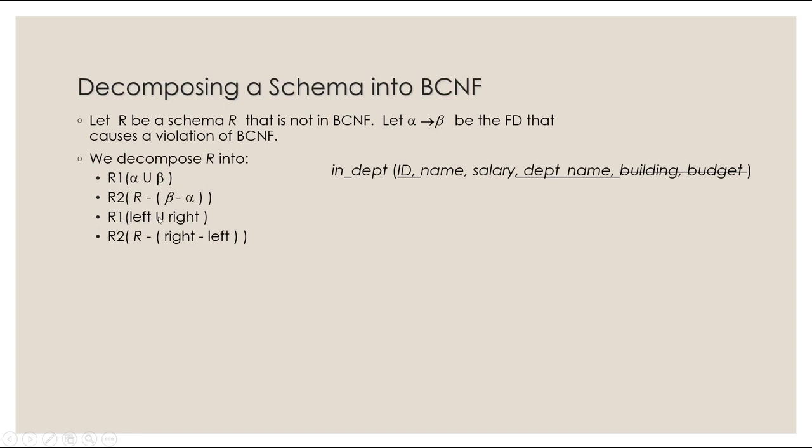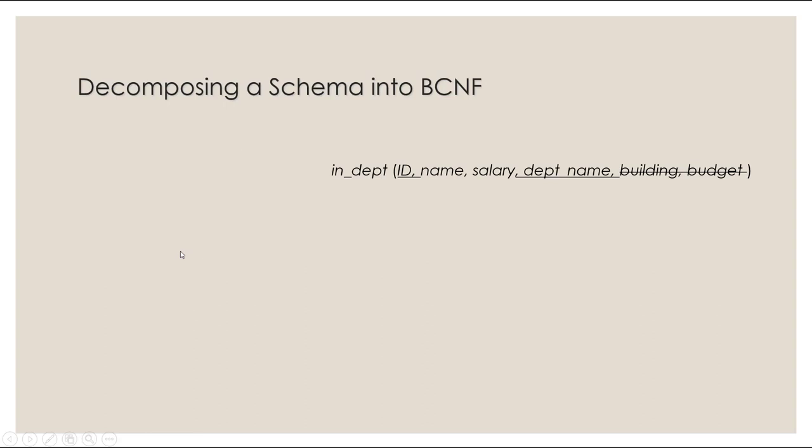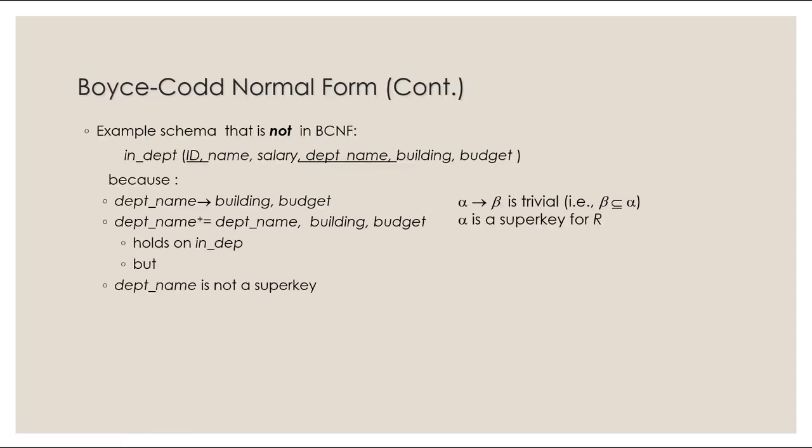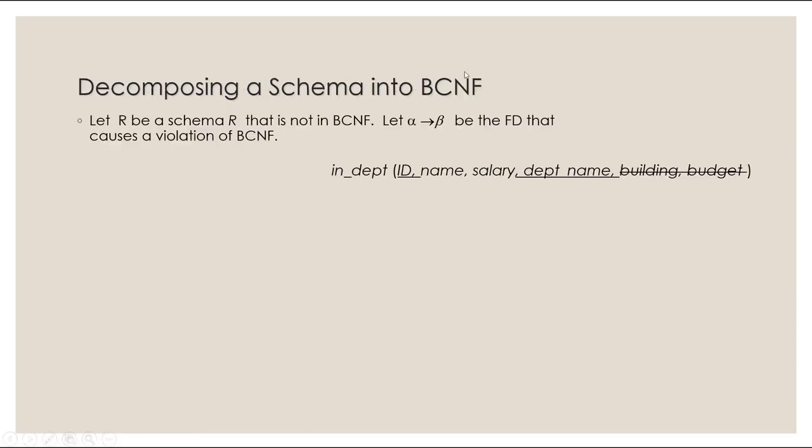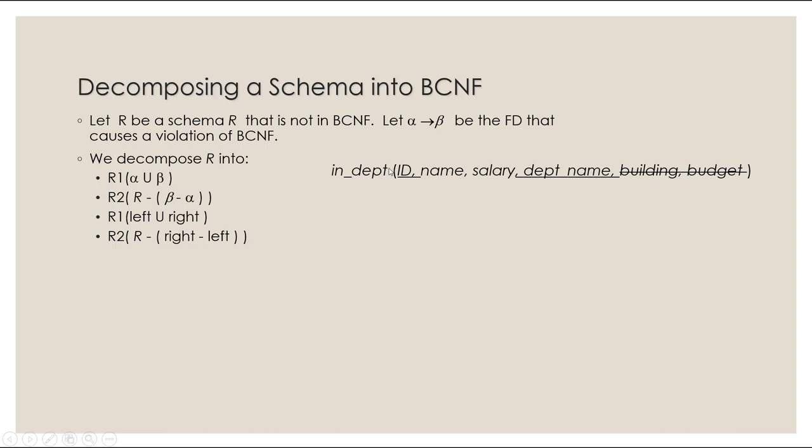So R1 is pretty much the left and right-hand side: department name, building, and budget. R2 is the whole relation, and then we subtract whatever was on the right-hand side, which had building and budget. So we take the whole relation R and cross out building and budget, and we are left with ID, name, salary, and department name.